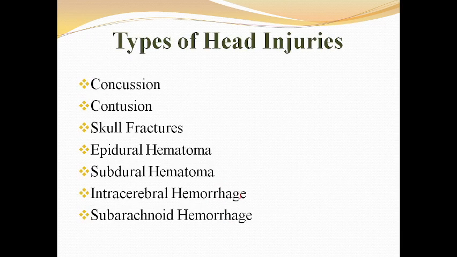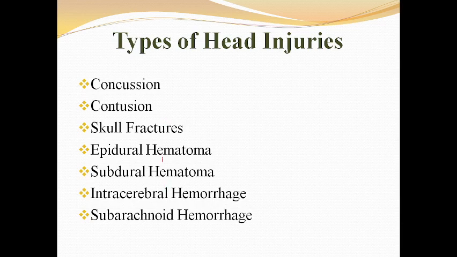Then the types of head injuries, namely concussion, contusion, skull fractures, epidural hematoma, subdural hematoma, intracerebral hemorrhage, subarachnoid hemorrhage. Concussion means what? It is a jarring of the brain within the skull with or without loss of consciousness. This is called concussion. Contusion means bruising of brain tissues. In skull fractures, there are four types, namely linear fracture, depressed fracture, compound fracture, comminuted fracture.